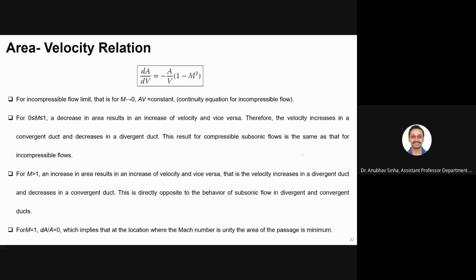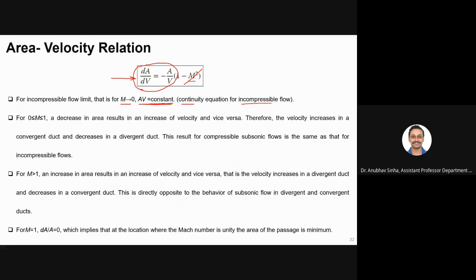So let us look at some inferences from this. This is what we have derived in the last slide. Now, for the incompressible flow limit, when let us say m goes to 0, and air into velocity, mass flux is constant, this will show you the incompressible limit. If you cancel this m term here and integrate this, you will get AV is equal to constant. Okay, which is basically the continuity equation for incompressible flow.